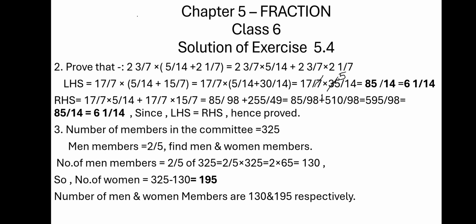Now third question. Number of members in the committee is 325. Men members equal to 2/5. Find men and women members. Number of men members is 2/5 of 325. That is equal to 2/5 multiplied by 325, that is 2 into 65, that is 130. So number of women will be 325 minus 130 equal to 195. So number of men and women members are 130 and 195 respectively.